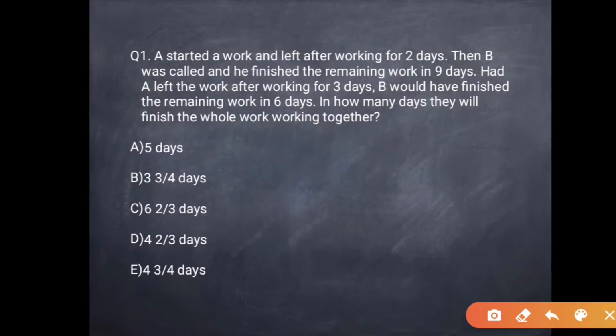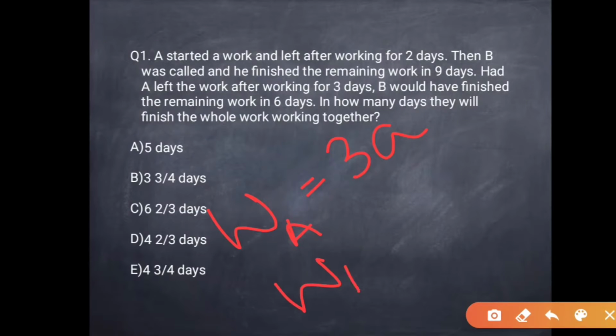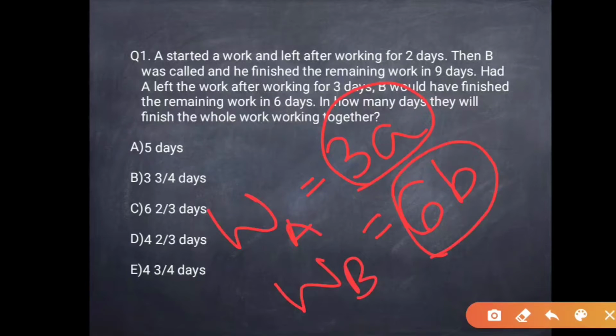That means again we have a condition where A works for 3 days. Then the work of A will be 3 into a, that is 3a. The remaining work is finished by B in 6 days, which means the work done by B will be 6b.